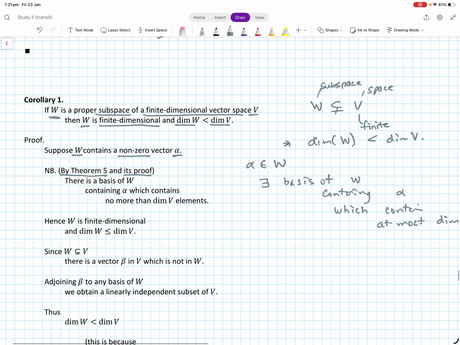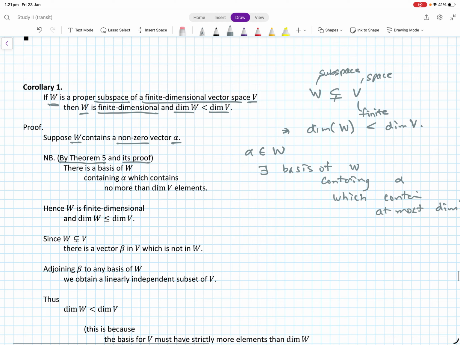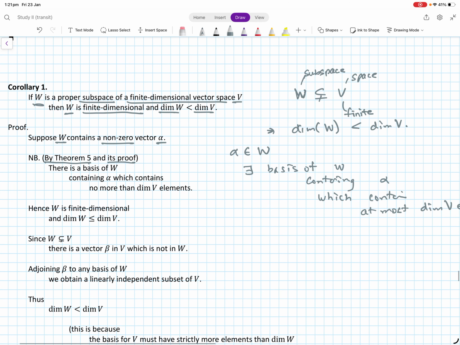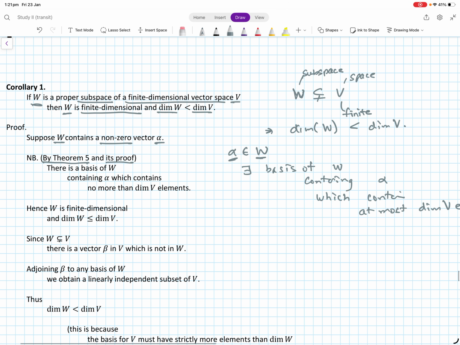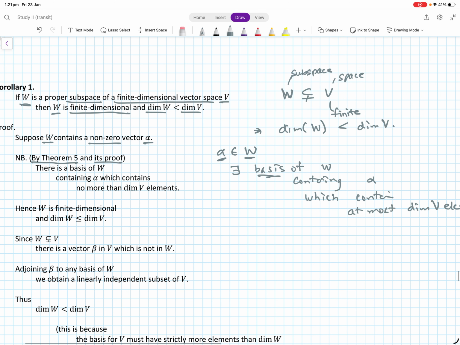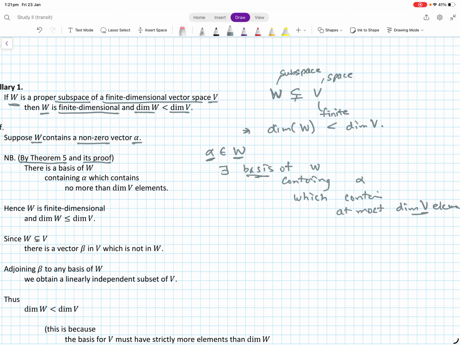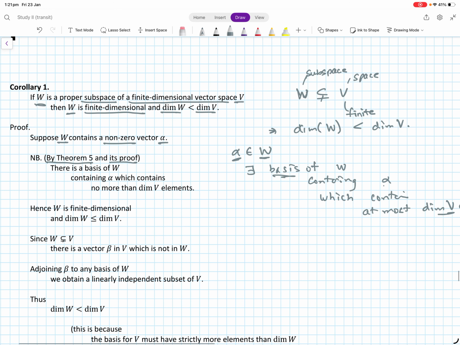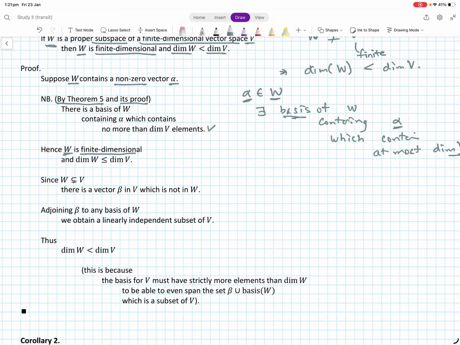So we're doing something similar here. We are saying that suppose W is the subspace, and you are given a vector in the subspace, then one can actually make a basis that spans W, and it has at most dim V elements. This is fine. That also contains alpha, right? So this statement should be okay. Now we can therefore conclude that W is finite dimensional itself, and the dimension of W is at most dimension of V. This is essentially a consequence.